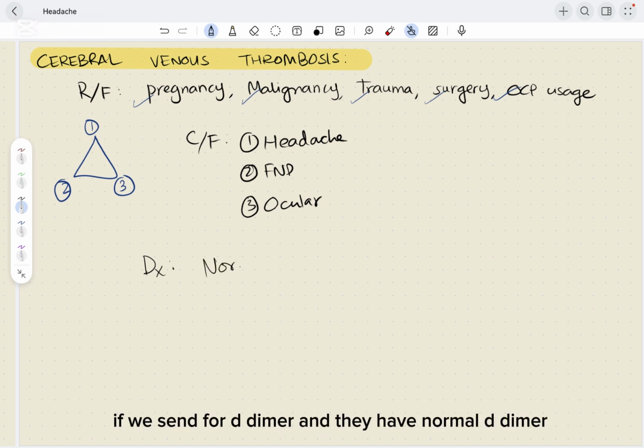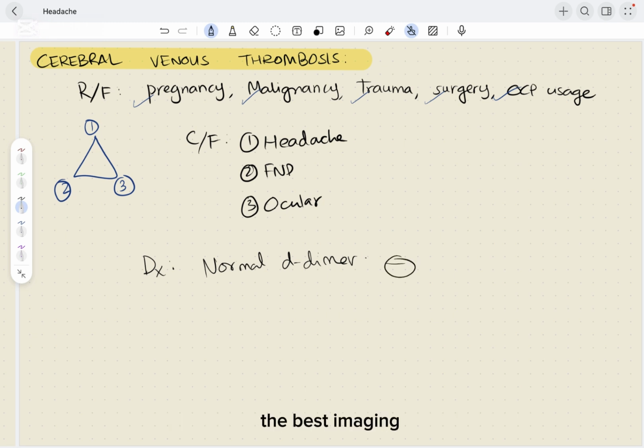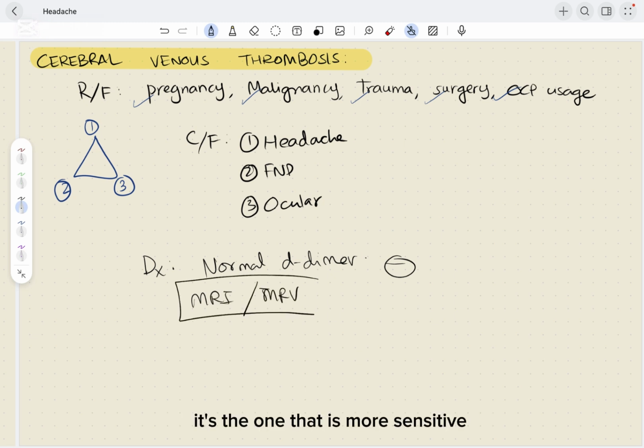If we send for D-dimer and they have a normal D-dimer, then basically the diagnosis of CVT gets ruled out. The best imaging modality for CVT is basically MRI or MRV. It's the one that is most sensitive.